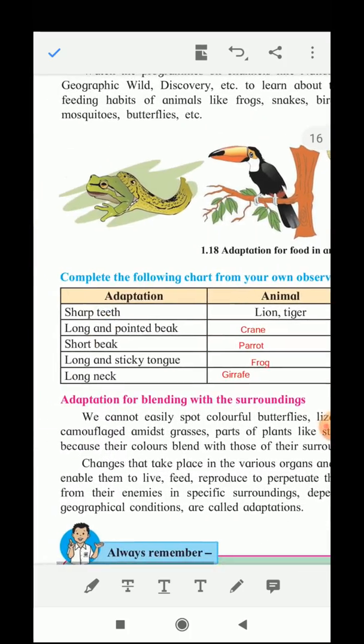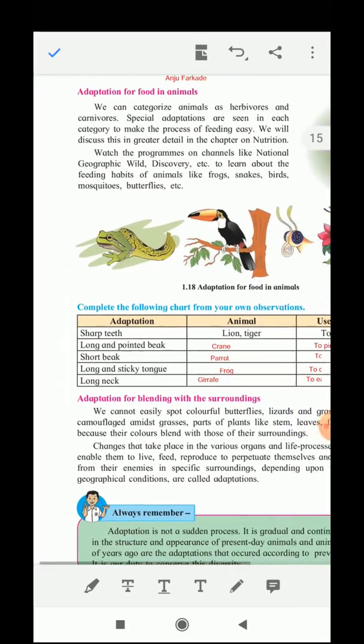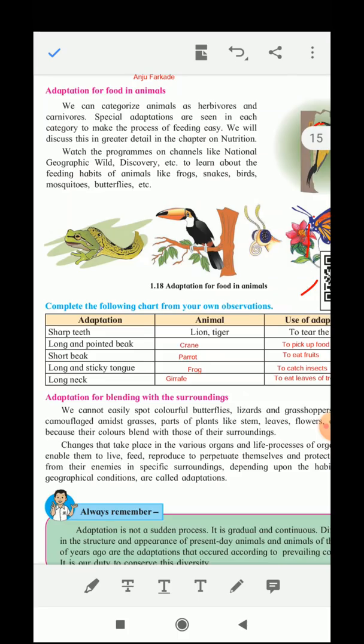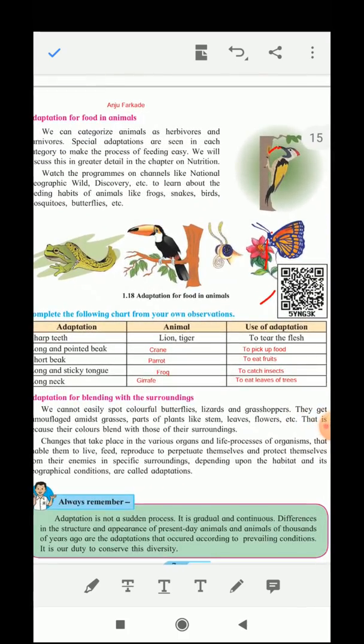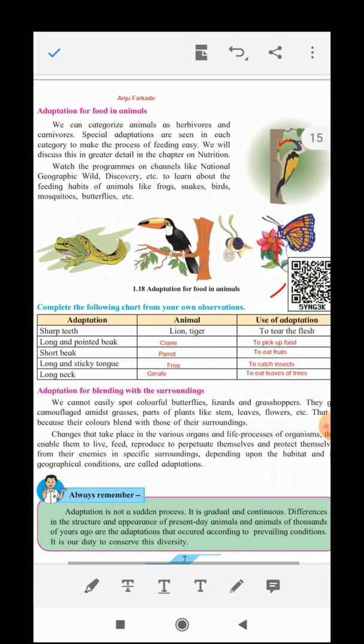Now let us complete the following table from your own observation. Sharp teeth are found in which animals? Lion and tiger. The use of the adaptation is to tear the flesh. A long and pointed beak is found in the crane to pick up food. A short beak is found in the parrot to eat fruits. A long and sticky tongue is found in the frog to catch insects. And a long neck is found in the giraffe to eat the leaves of the tree.